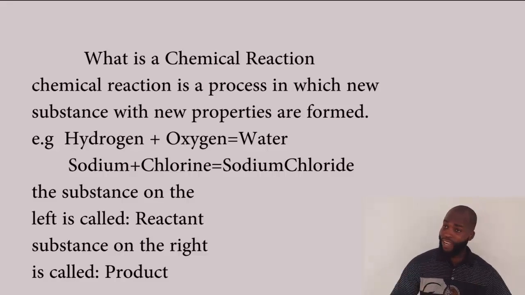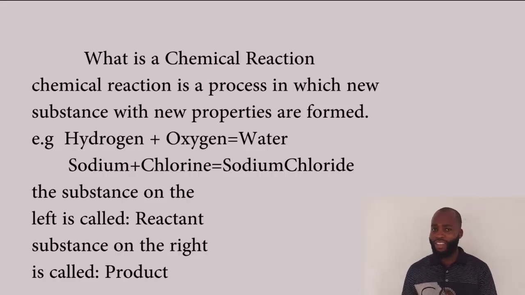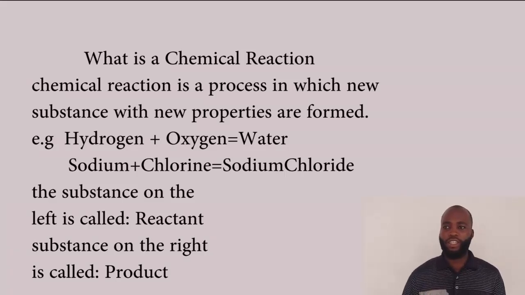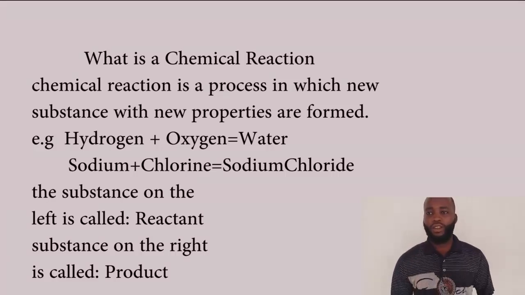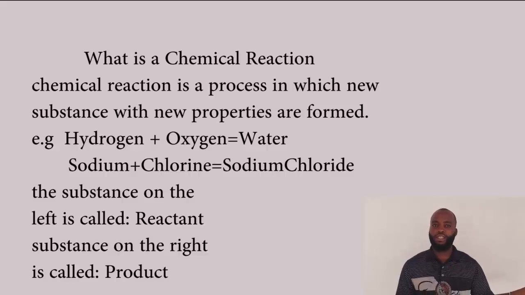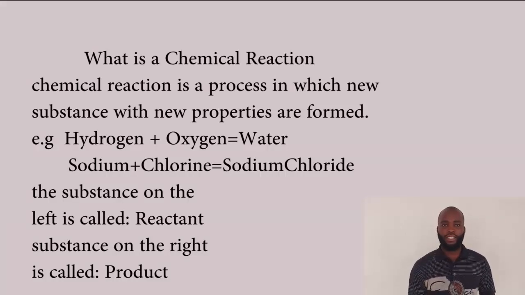So here, we bring up that knowledge in relation to chemical reaction. Chemical reaction, as I define again, is a process by which a new substance is formed. I've explained using hydrogen and oxygen, which give us water as a product, and that water is a new substance that is formed. Another example is sodium plus chlorine. When the two combine together, we get a new substance, sodium chloride. So this is all about chemical reaction.